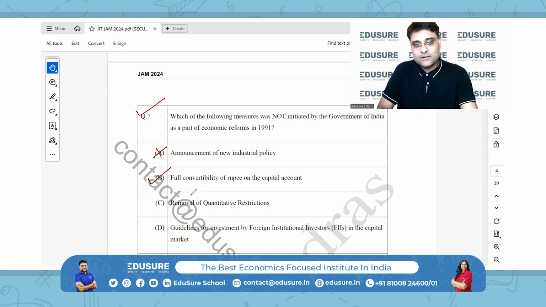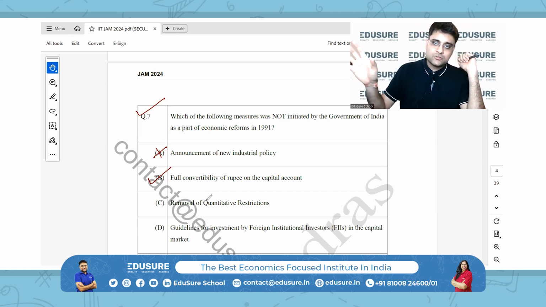This was not initiated. Removal of quantitative restrictions. Now, removal of quantitative restrictions was introduced as part of the liberalization. Many quantitative restrictions on imports were removed. So this was introduced and hence not the answer.